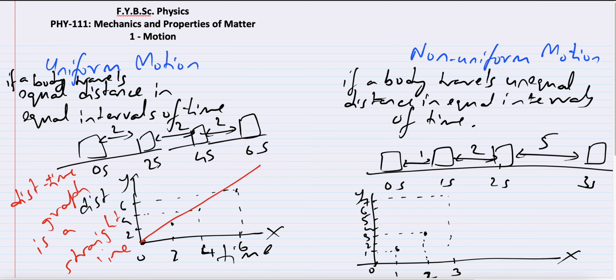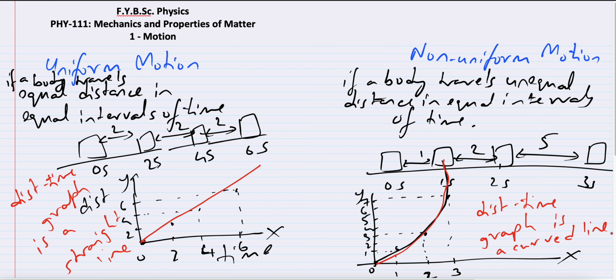Now see, this is not a straight line. This is somewhat a curved or a zigzag curve. Whenever you have a curve or a zigzag pattern, it won't be straight. So you can simply say, in this case it was a curve, right? So you can say that the distance-time graph is a curved line, or it is not straight. Okay, so those are the different ways in which we classify motion.